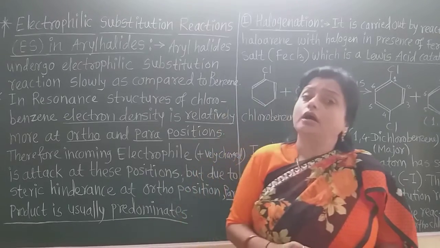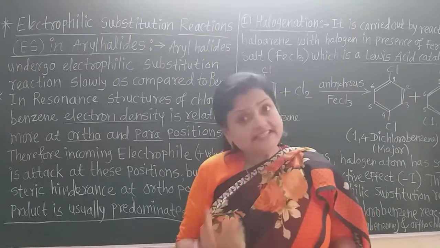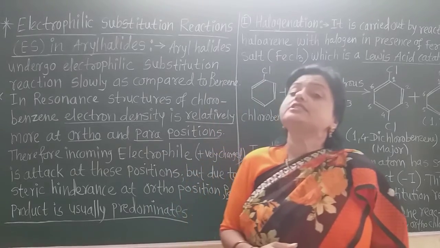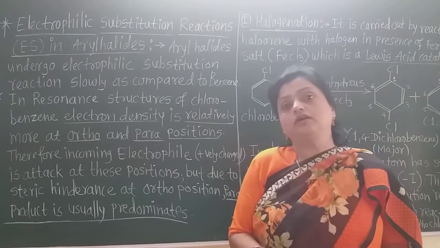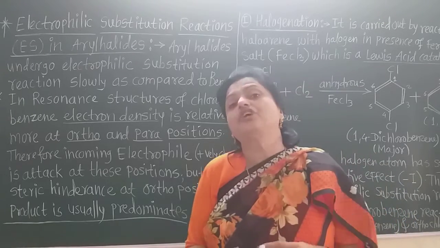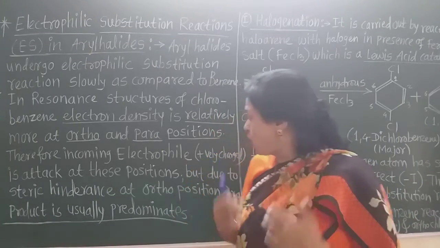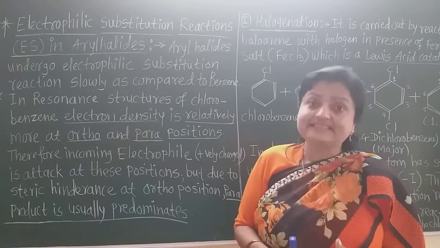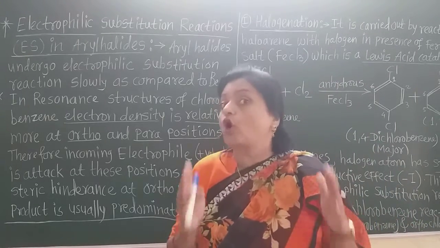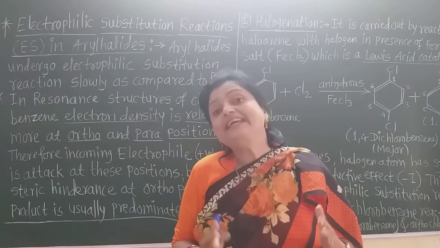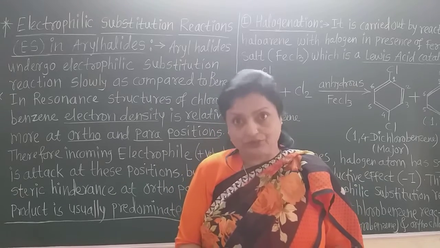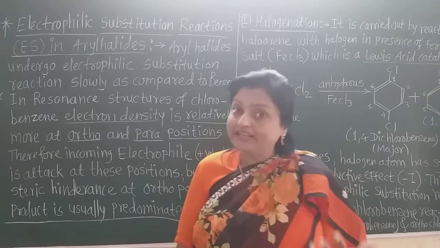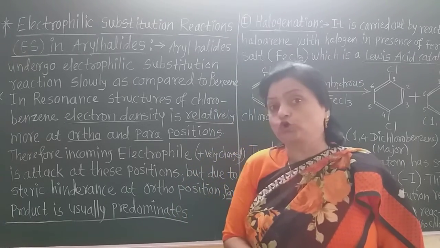Now in this, that is the ortho product and the para product, always the para product is more in percent, that is the major, because at the ortho position if the electrophile attacks there is steric hindrance or crowding, and due to that it energizes the molecule, so more energy, so less stable at the ortho position.